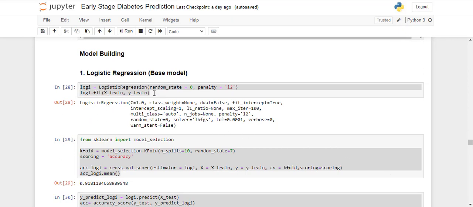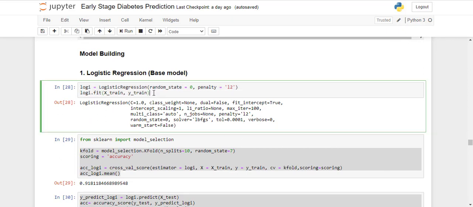We have used logistic regression as our base model, and we have used penalty L2.